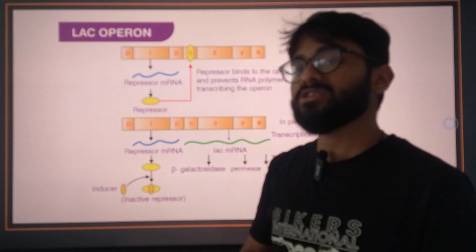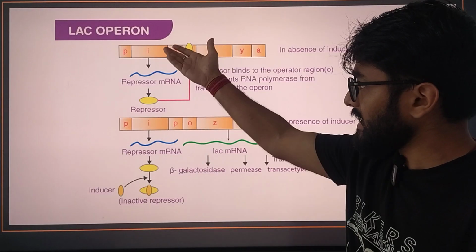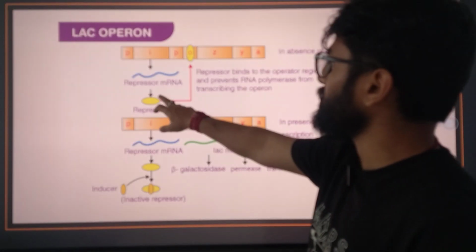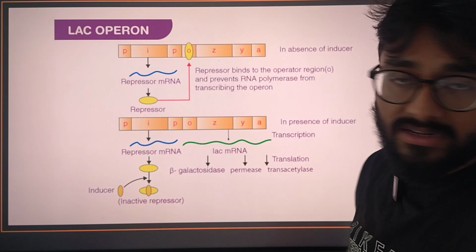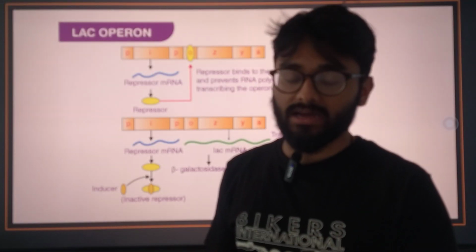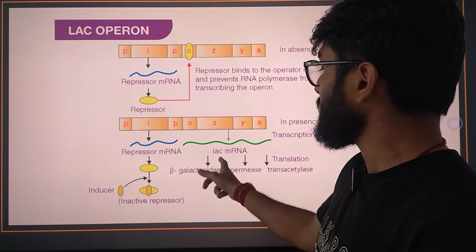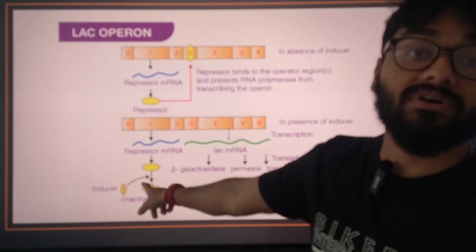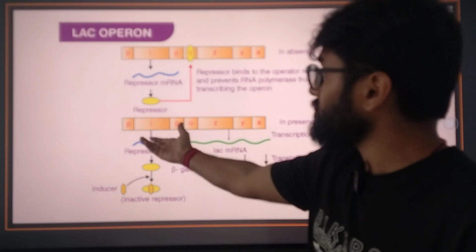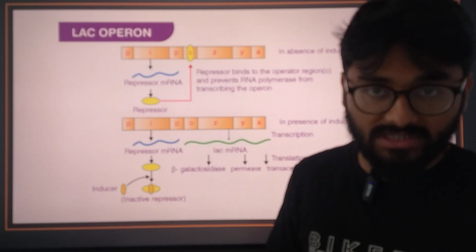The repressor stops the activity of the promoter region. Only when the concentration of the inducer starts to build up, and in this case lactose is the inducer. The repressor mRNA will produce the repressor, which binds as it is written, preventing the transcription of the operon. This is overcome by the inducer, in this case lactose, which binds to the repressor, pulling it away from this site, that is your promoter site. And now the transcription can begin.